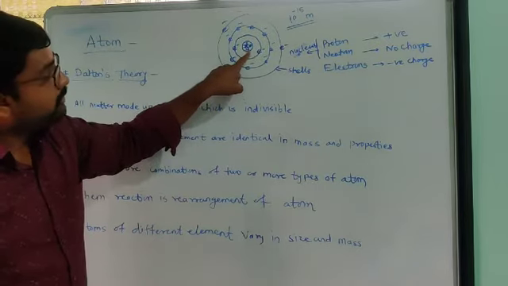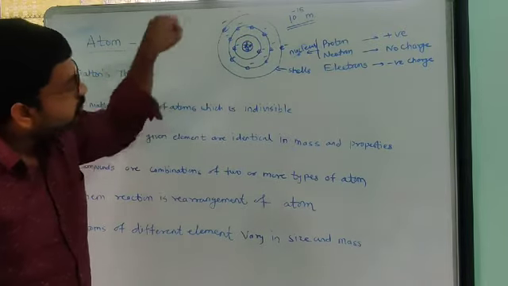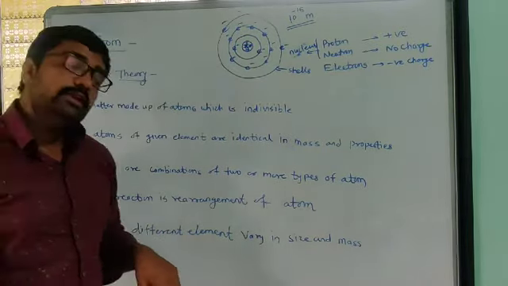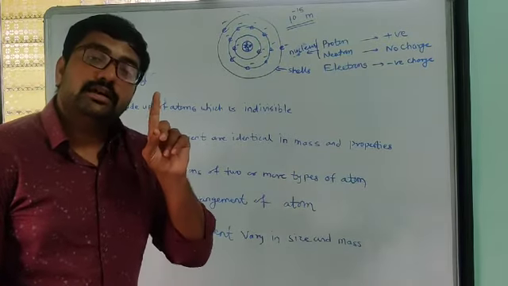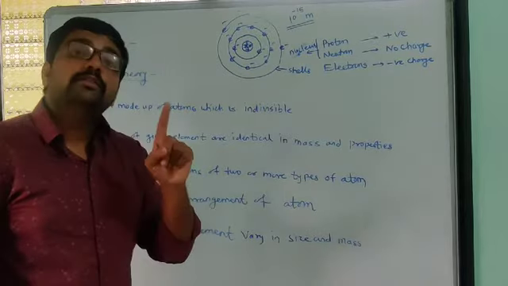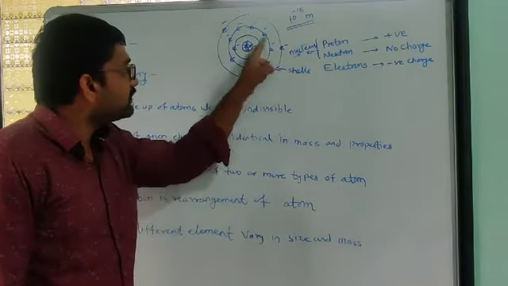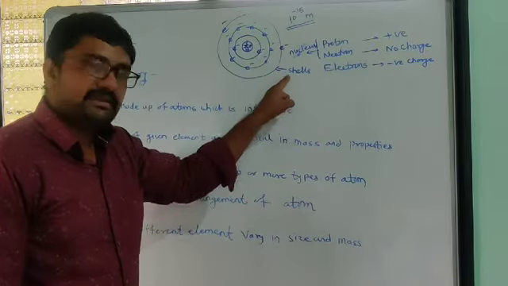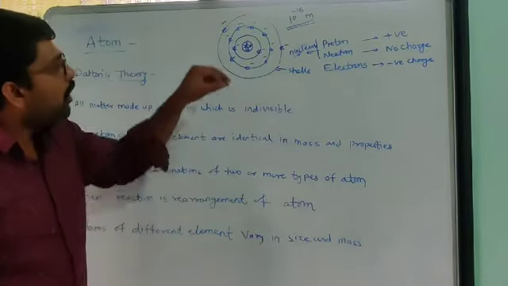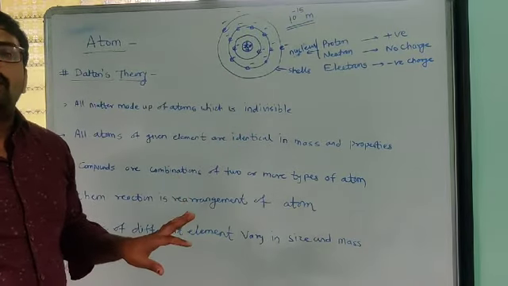All the positive charge is placed in the nucleus, and all the negative charge revolves around that nucleus in one particular manner, in one particular space. That space, that path, is called a shell.